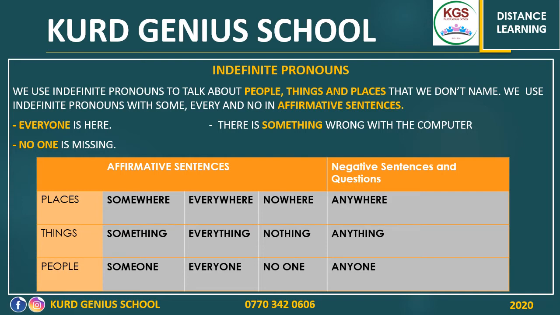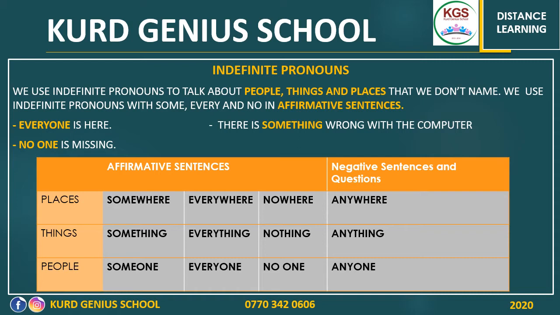We use indefinite pronouns with some, every, and no in affirmative sentences. In other words, an affirmative sentence is a sentence in which the verb is positive, which means the verb is not negative. The verb is not followed by not. Let's have a look at this example so that you will understand better. Everyone is here. The sentence is affirmative. Why? Because we have is. We don't have not in the sentence. If we have not, then the sentence will not be affirmative. It will be negative.